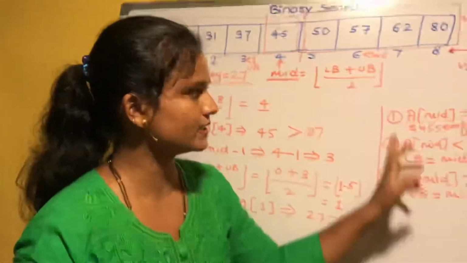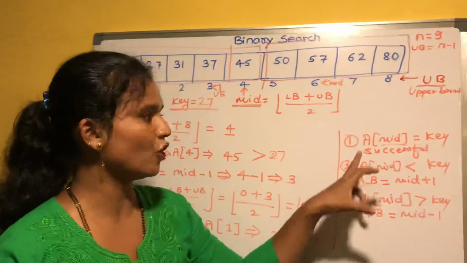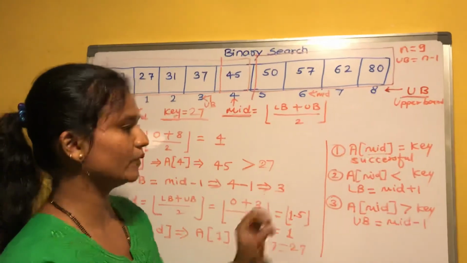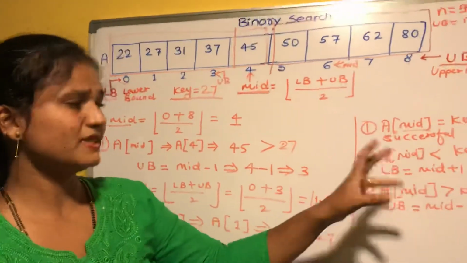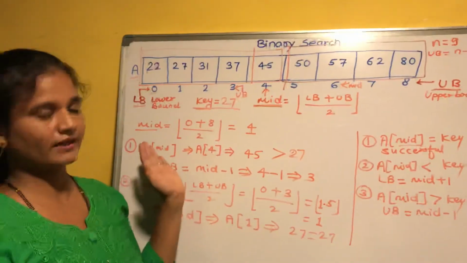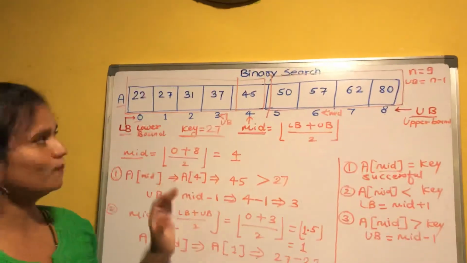There are 3 cases. If A of mid equals the key, then the search is successful. If A of mid is less than the key, it means the key is present on the right hand side, so you have to calculate the value of LB. If the key is less than A of mid, then the key should be present on the left hand side. So in that case UB equals mid minus 1. So this is all about the binary search algorithm.